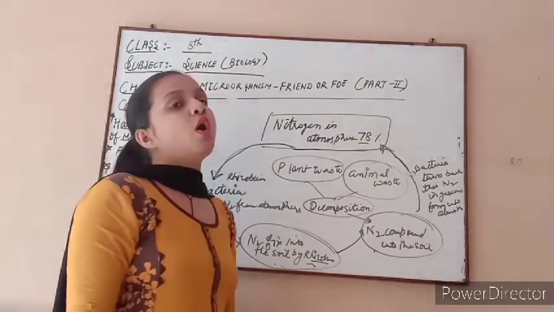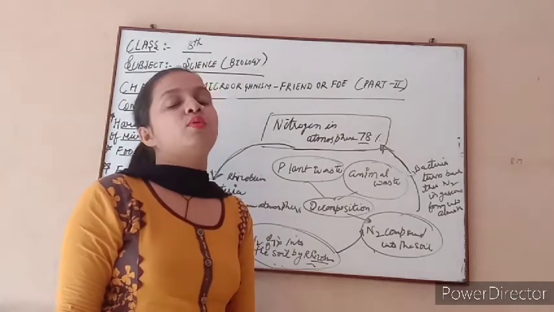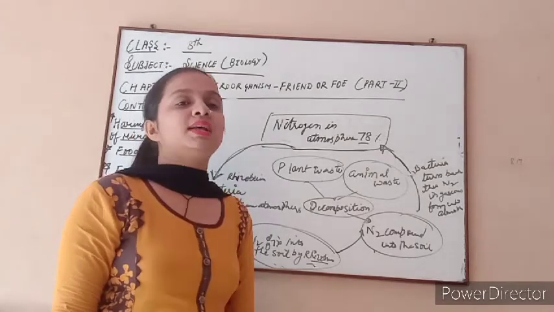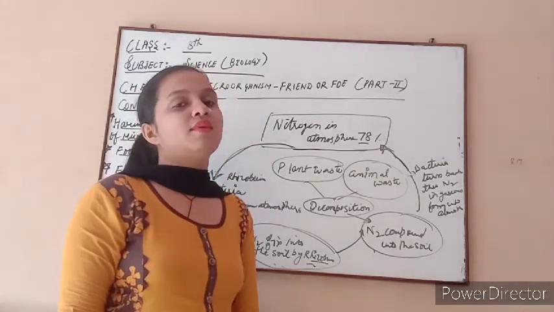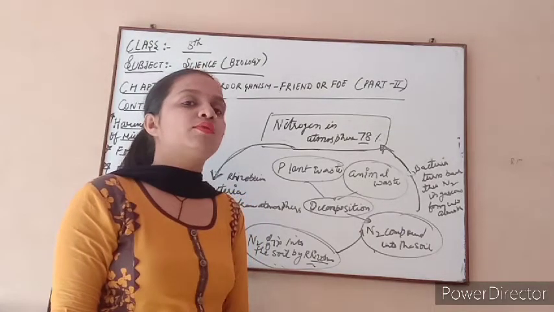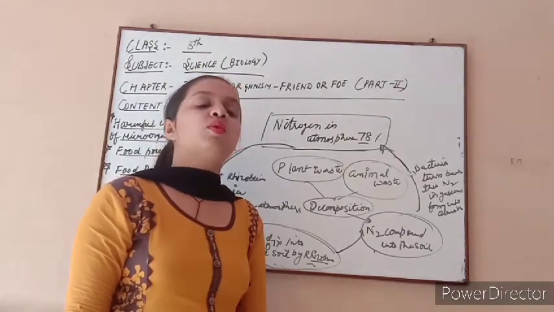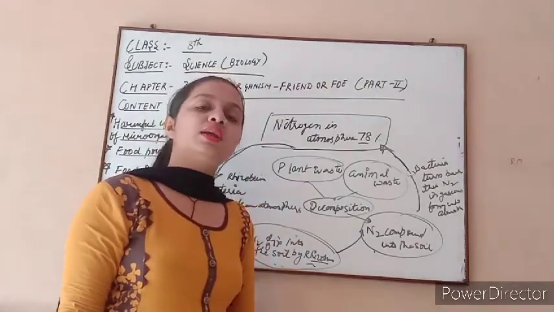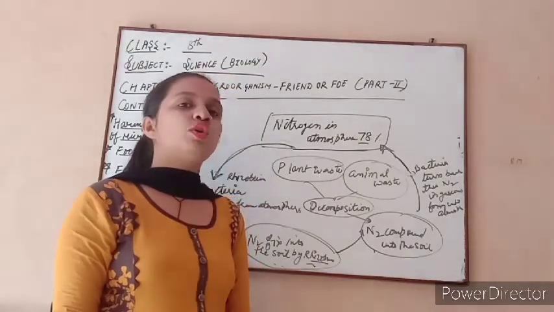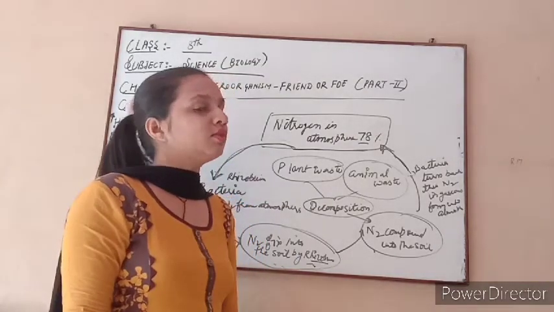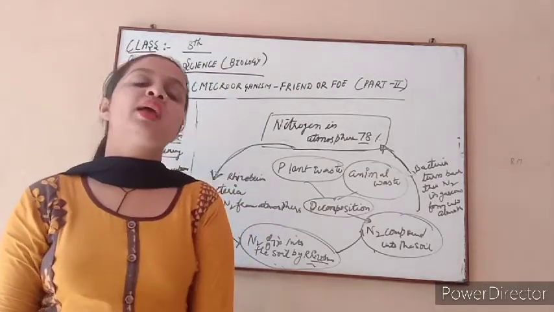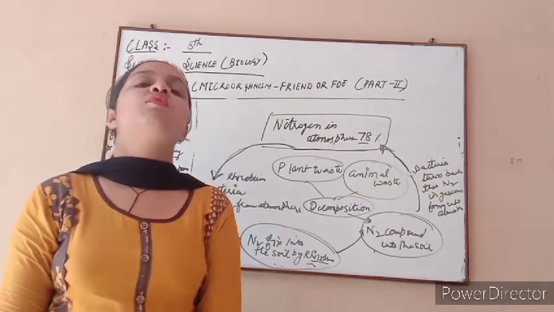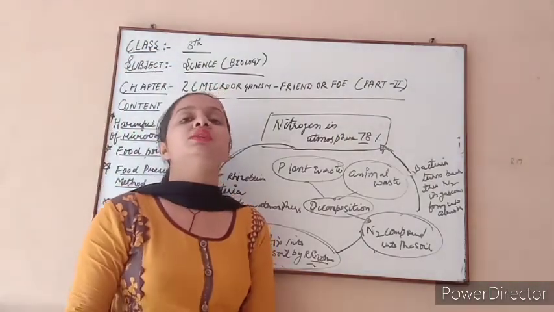After all these food preservation methods, we discussed how we fix nitrogen into the soil, and the importance of nitrogen in our life. Nitrogen is very important because it is the main constituent of protein, and protein is the main building block of our body, because if protein is not present, cells cannot be made. If cells cannot be made, tissue cannot be made, then organs, organ systems, and finally organisms cannot be made. So for making our body, protein is very necessary.